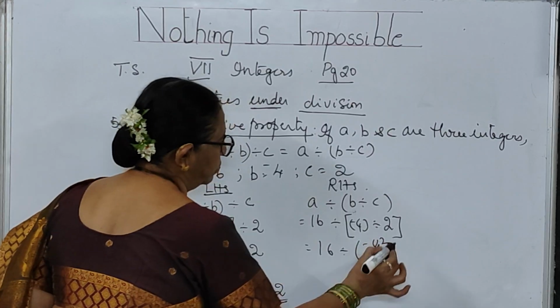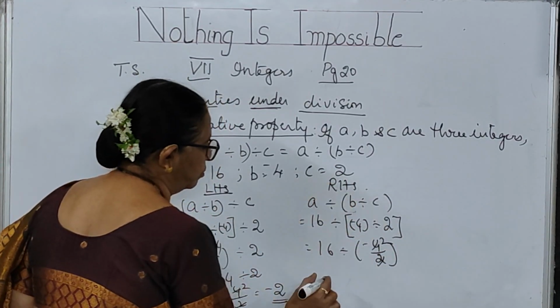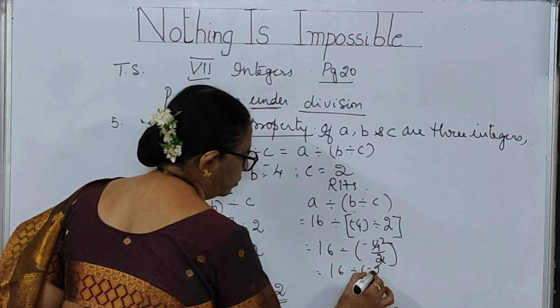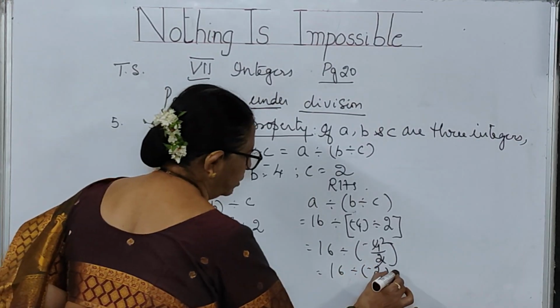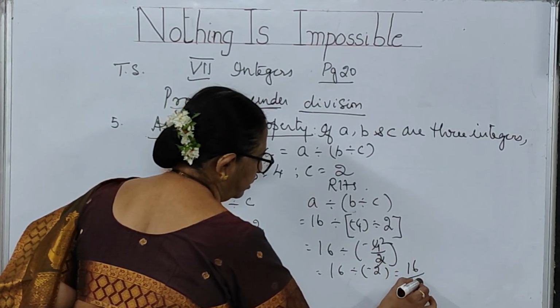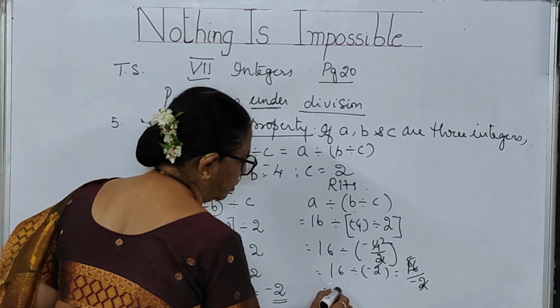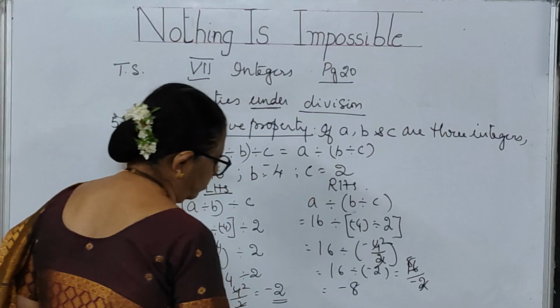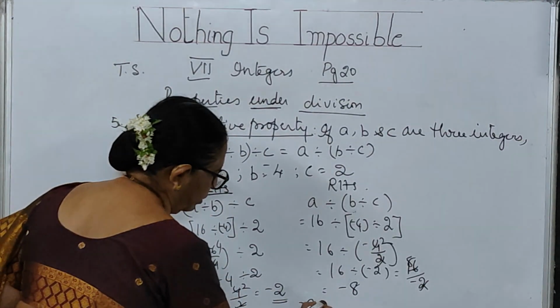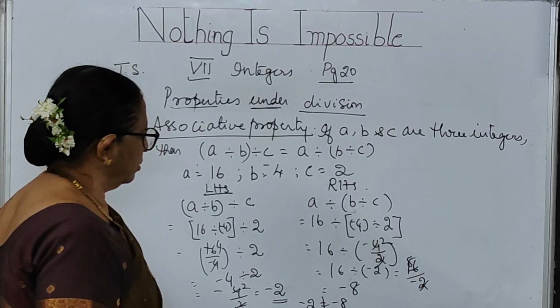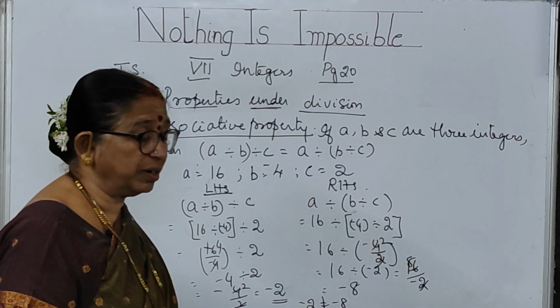What is in the bracket I should do first. 16 divided by minus 2, 2 eights are 16. So what answer did I get? Minus 8. So minus 2 is not equal to minus 8. Is the associative property there now, children?